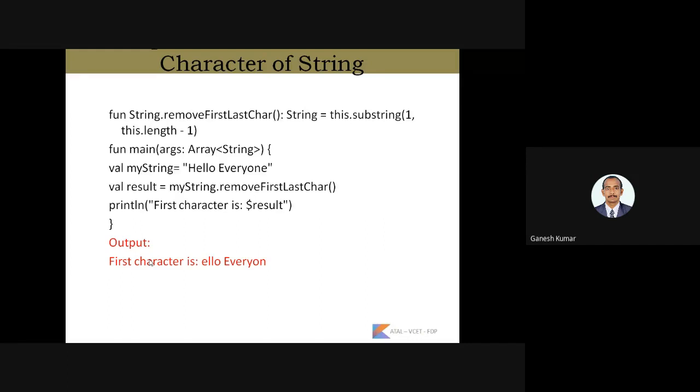Here we are getting the string as input, "hello everyone", with the help of myString. Then we are creating the object for the class, and we call the extension function removeFirstLastCharacter. Our given string is "hello everyone". After applying the removeFirstLastCharacter method, it will be displayed as "ello everyon".